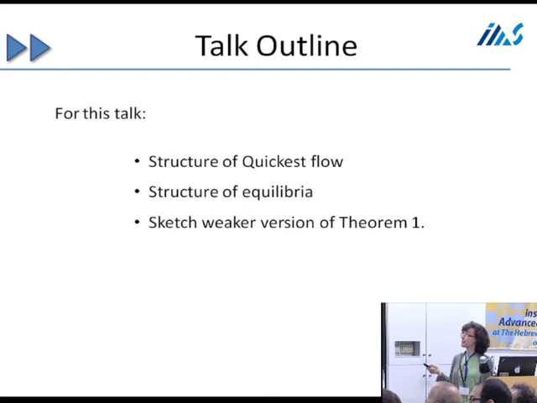So I won't be able to give you much of the proof, but I'll try to give you some ideas. I'll talk about the structure of the quickest flow, the structure of equilibria, and I'll sketch a much weaker version of our main theorem.